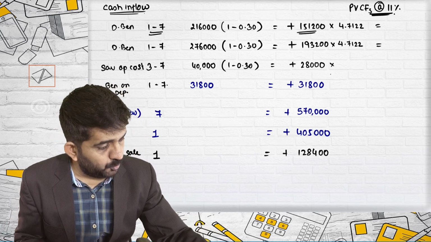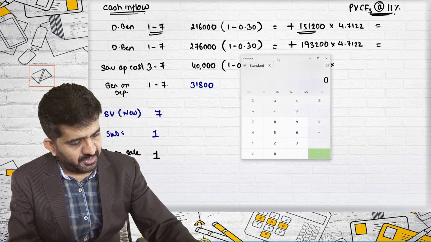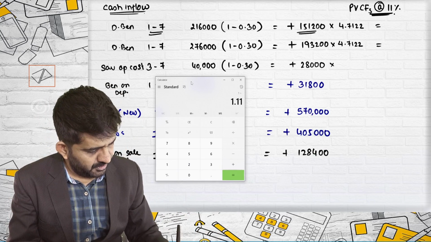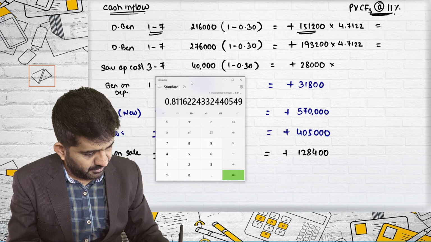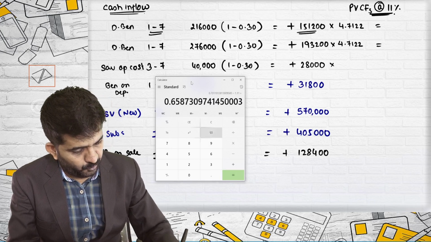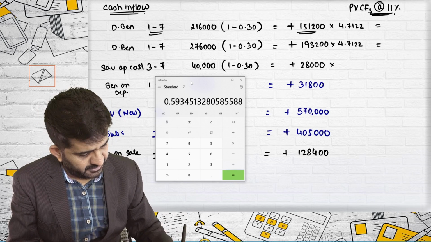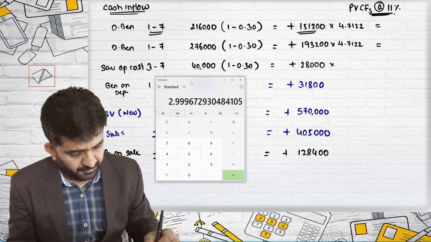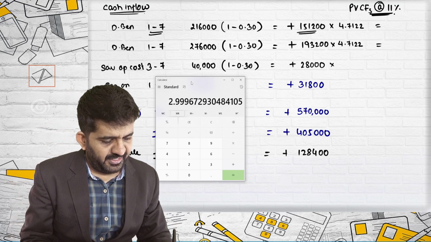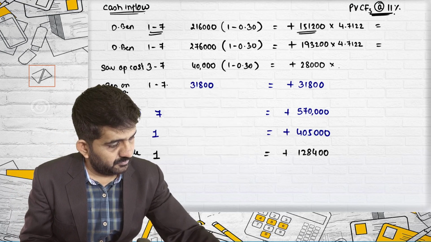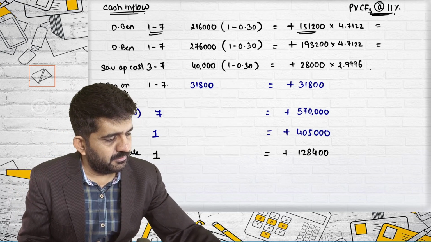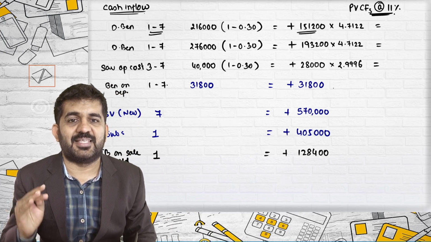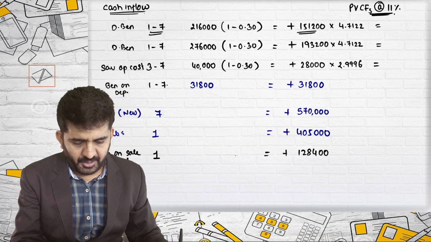This is from 3 to 7. How to find out factors from 3 to 7? Concentrate. 1 divided by 1.11, for third, fourth, fifth, sixth, seventh year, factor is 2.9996, approximately 3.